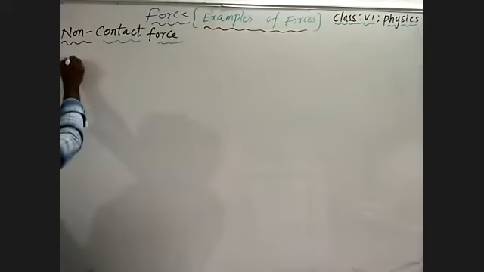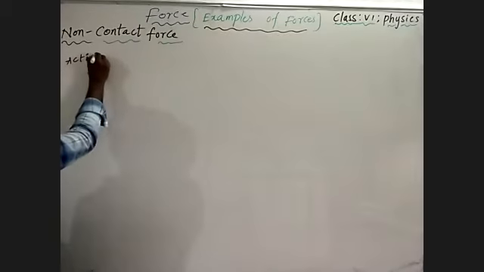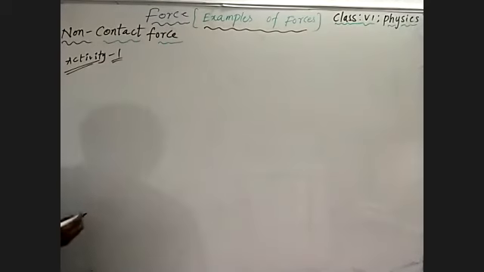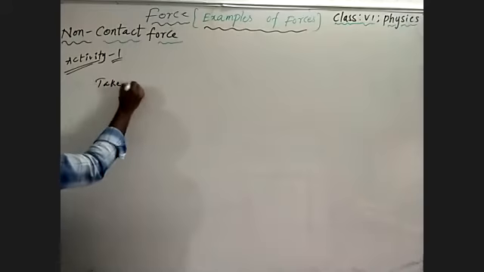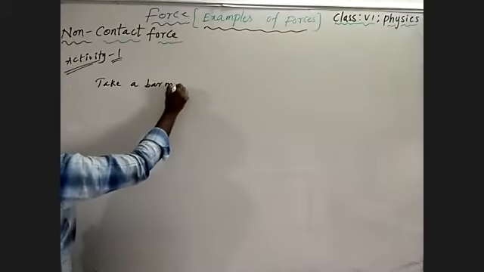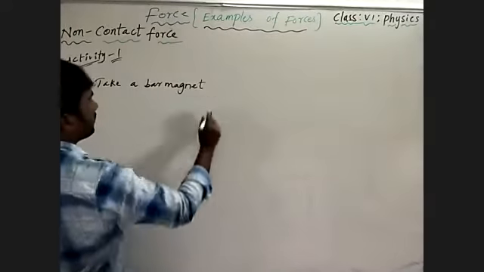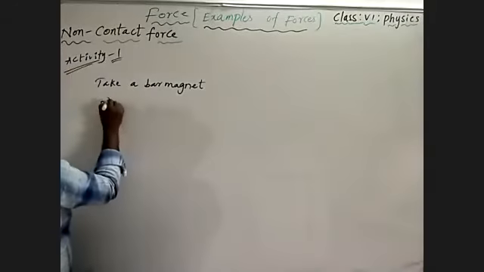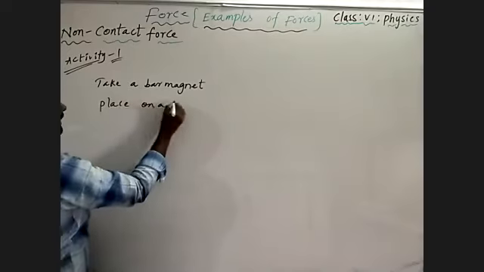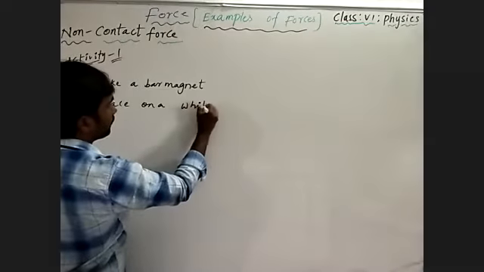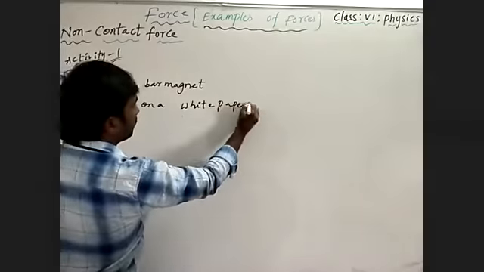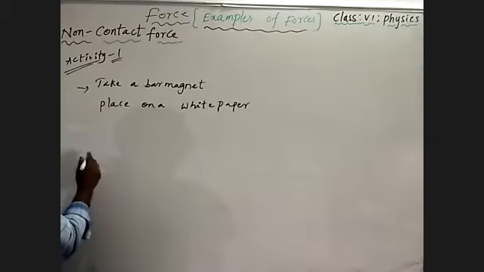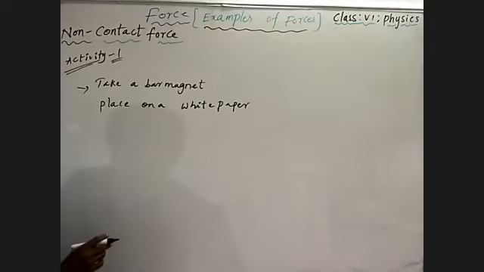Let me discuss one activity. Activity 1. Take a bar magnet and place it on a white paper.